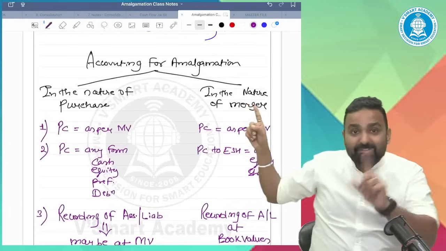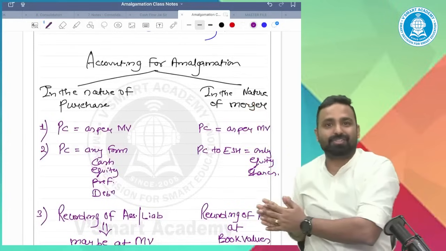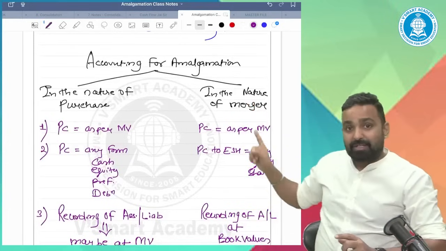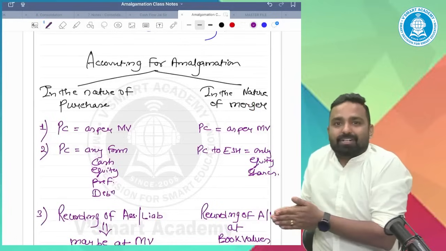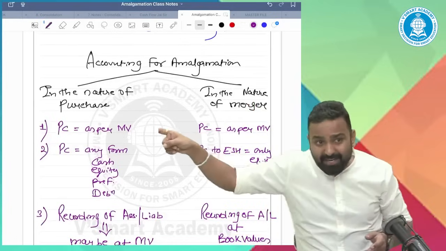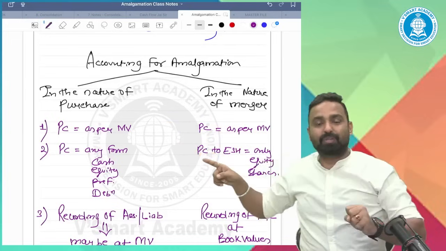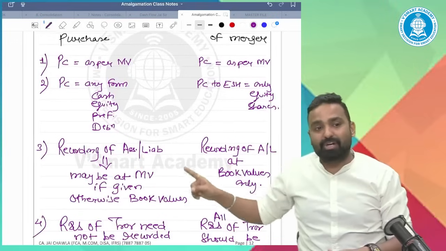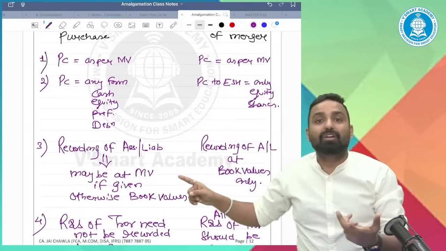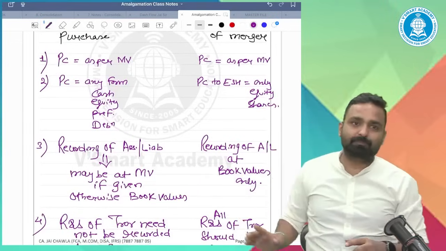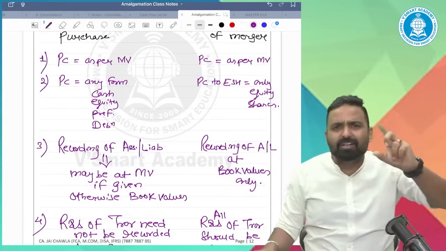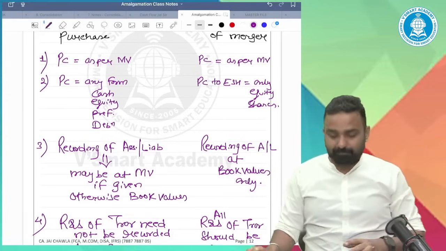But in merger, we haven't purchased, we just merged. Here I purchased from you, so I will record it at their actual market values. I hope you could understand the conceptual idea a bit more.